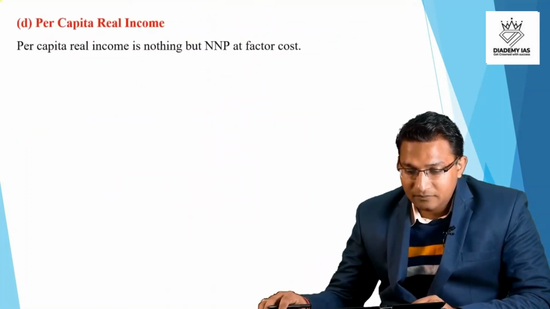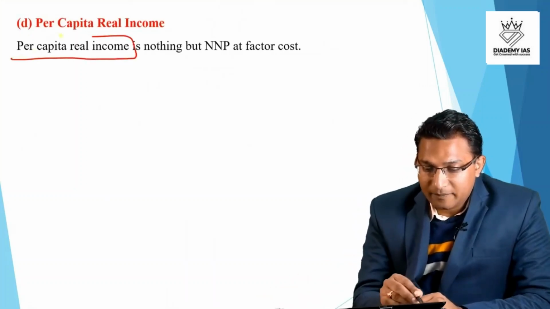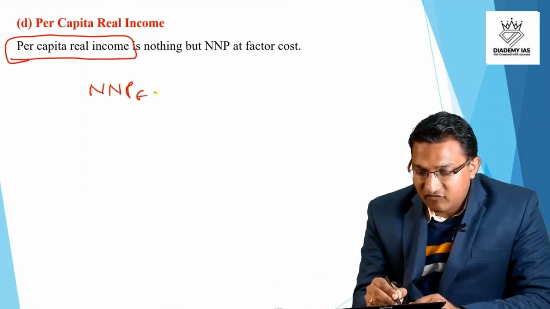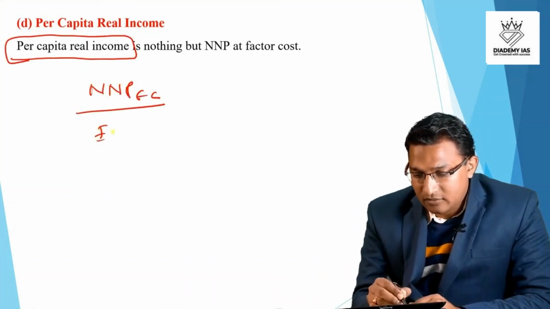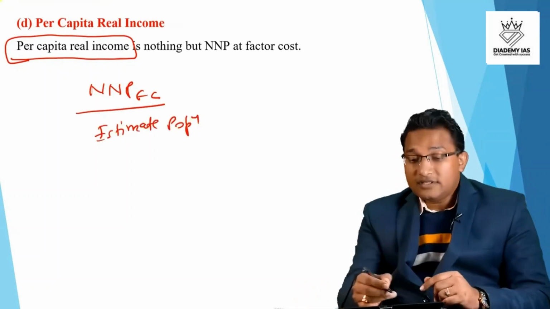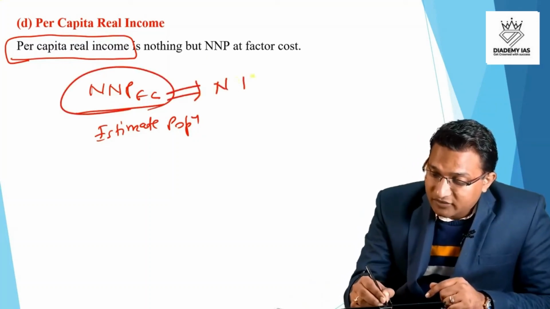So per capita real income, how do we calculate the per capita real income? NNP at factor cost divided by estimated population, right? This NNP at factor cost is the most appropriate measure of the national income.